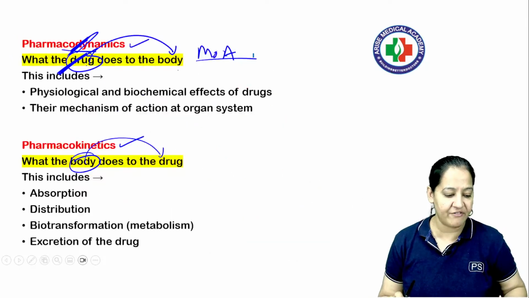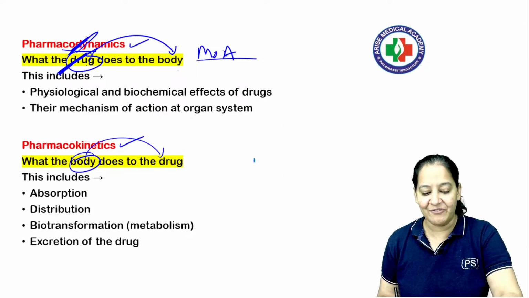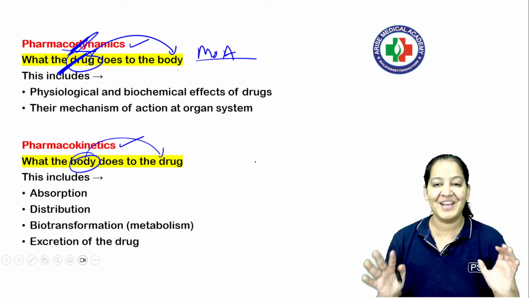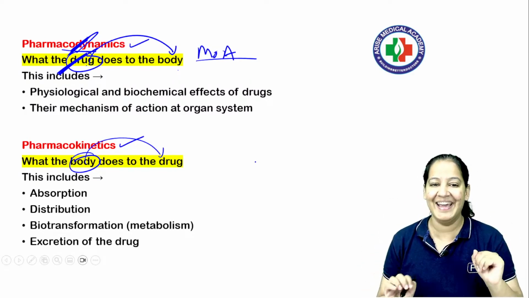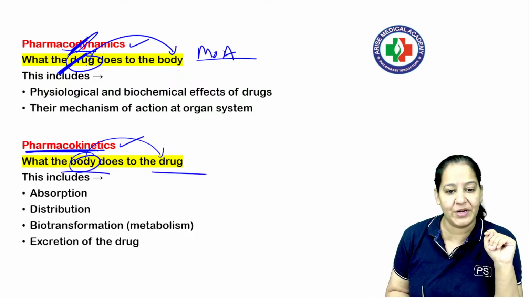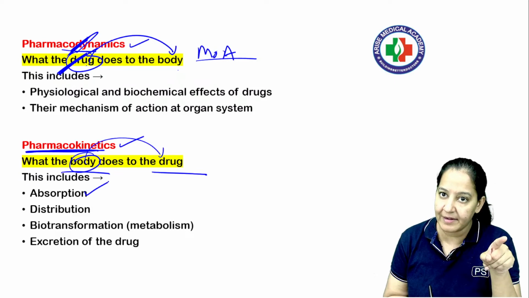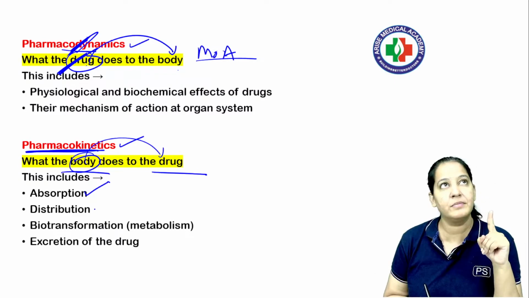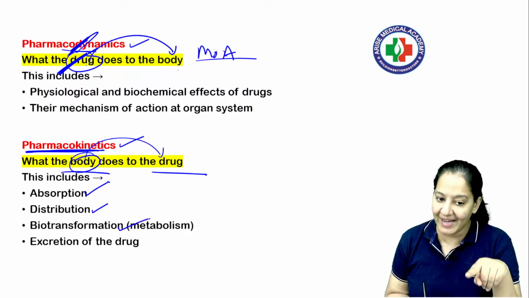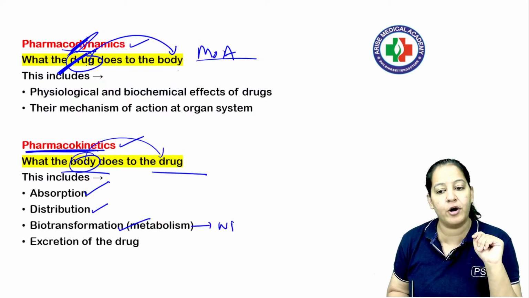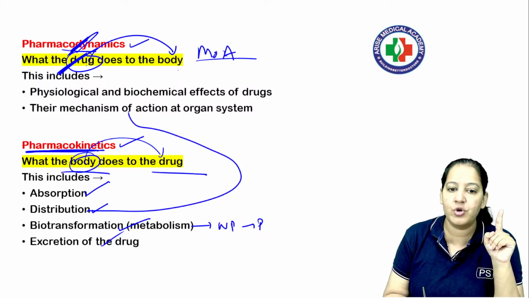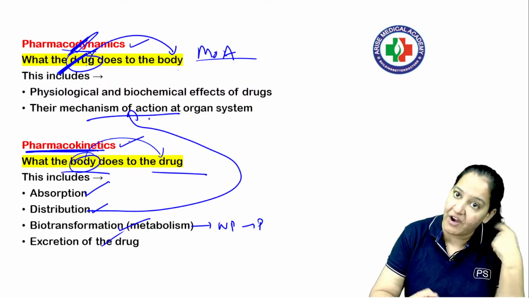Did you get it, every one of you? Did you have any confusion in that? Can we move further? So this is the basics, starting pharmacology with this concept. Pharmacokinetics is what the body is doing to the drug. First, the body absorbs the drug, then the body moves the drug from the circulation to the site of action, that is distribution. Then the body metabolizes the drug, that is converts non-polar to polar, and finally the body excretes the drug. And during distribution, the drug shows its mechanism of action, that is known as pharmacodynamics.